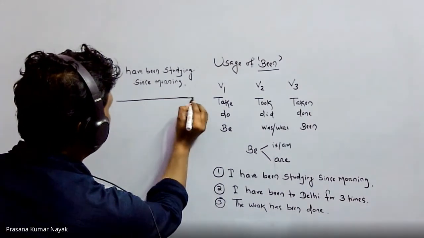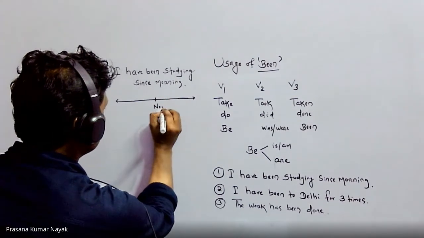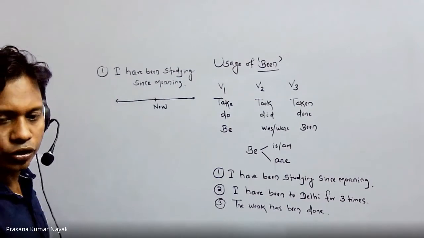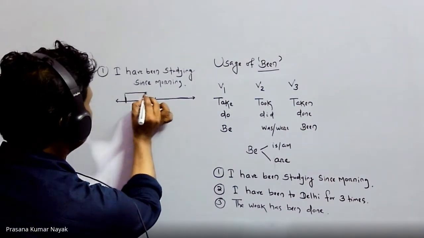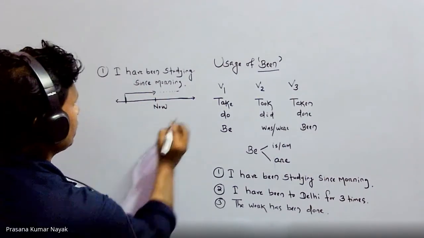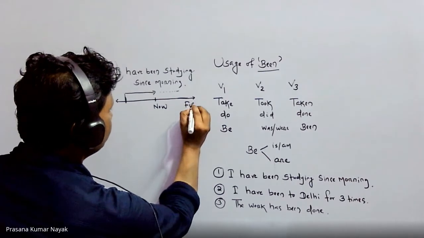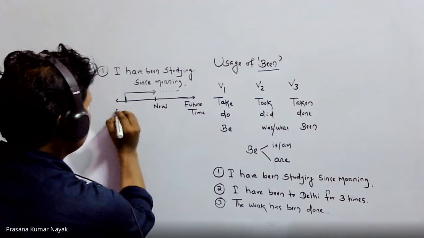This is my timeline and this is now. Something has started in the past and it's continuing right now. There's a chance it will continue in the future. This is future time and this is past time.